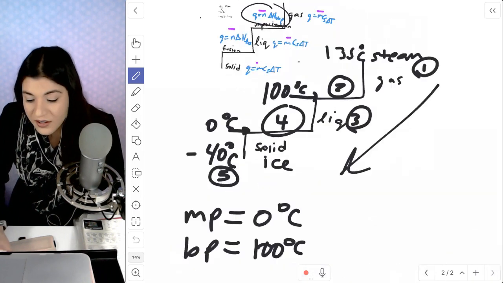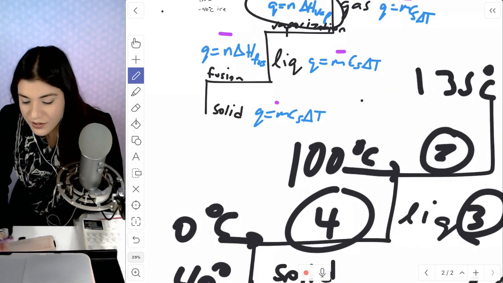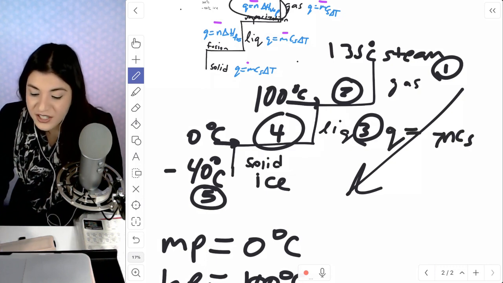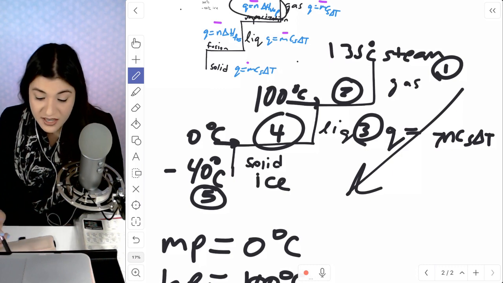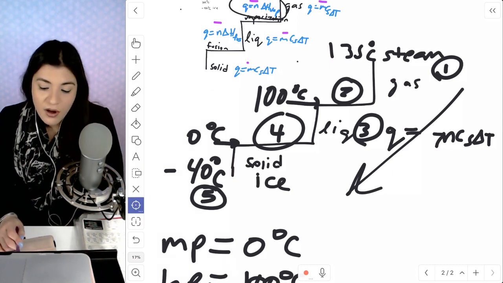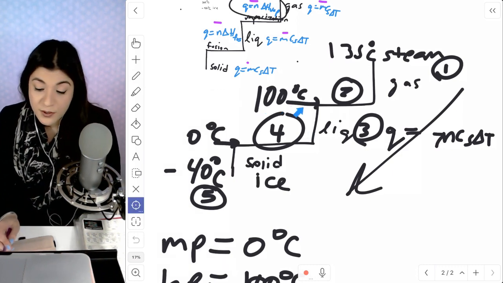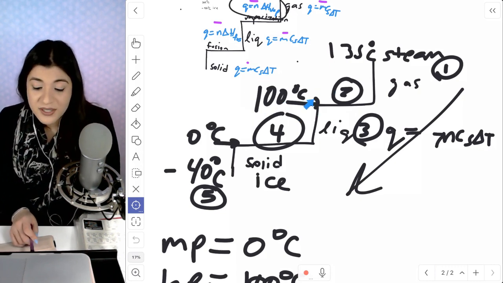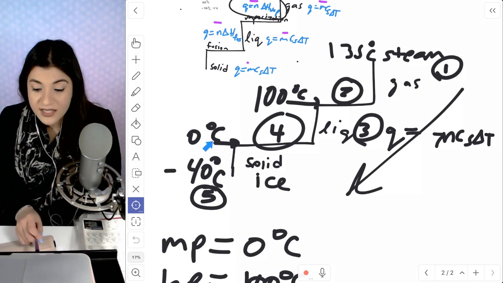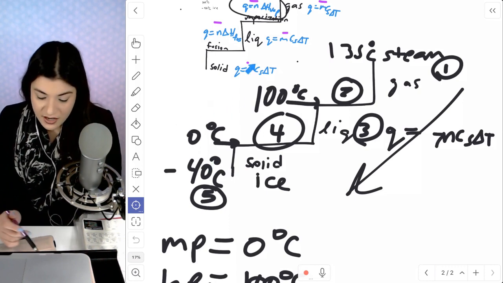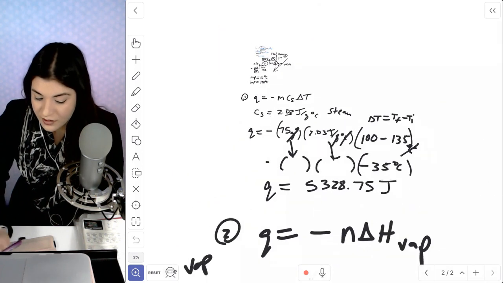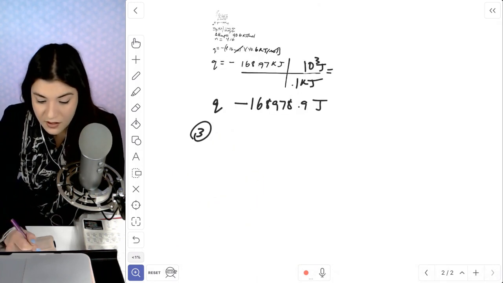So we're at our liquid phase. Looking at our liquid phase, this is going to be Q is equal to MCΔT again. However, our change in temperature is going to be final minus initial. So now that we've gotten down to a gas, or liquid really, we're at 100 degrees Celsius. That's our initial. Our final is now 0. So we're going to subtract 0 minus 100. So that's going to be what we use for our change in temperature. Okay. So let's go back.